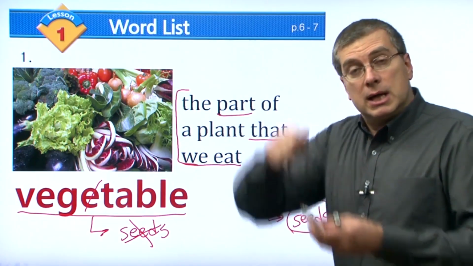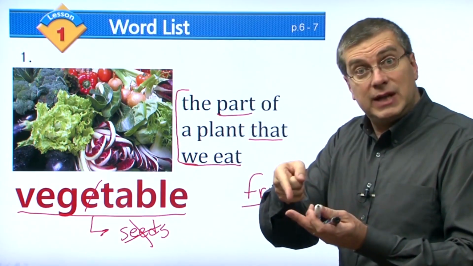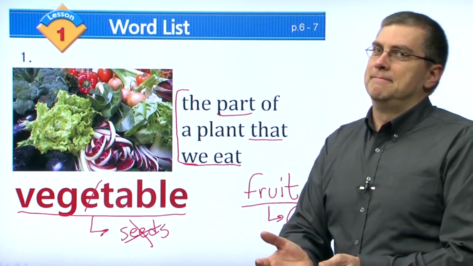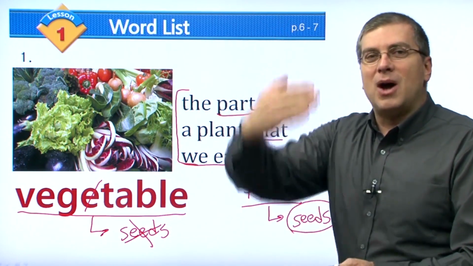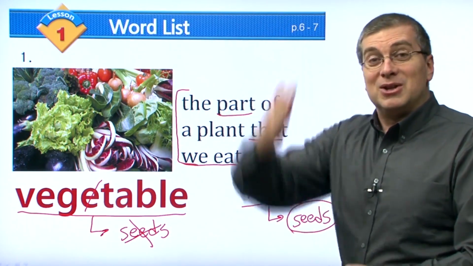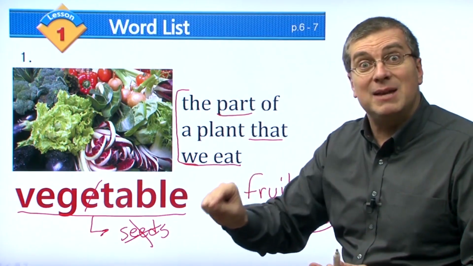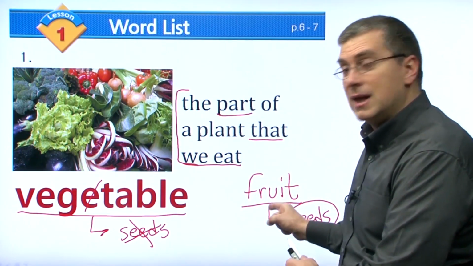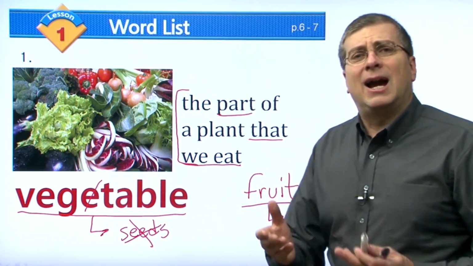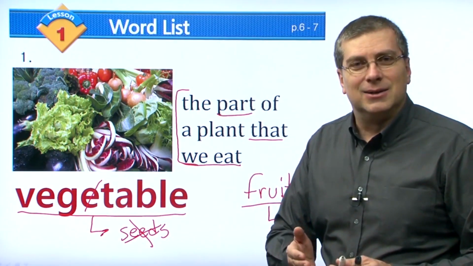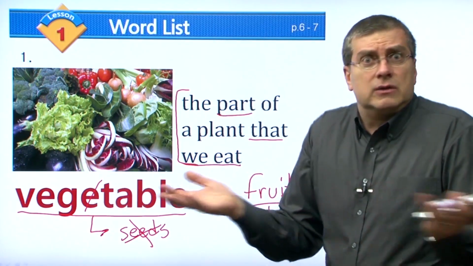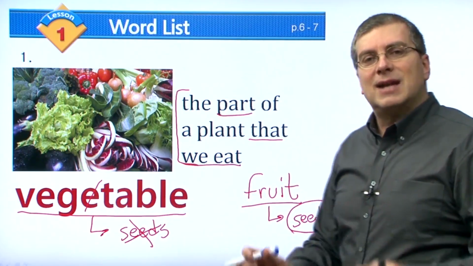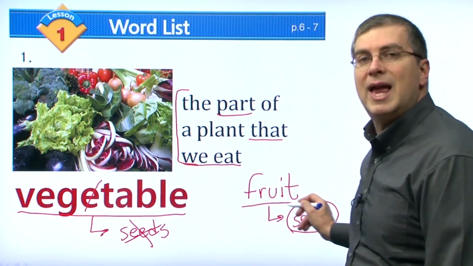So an apple, cut open an apple. There are seeds. An apple is a fruit. Watermelon, right? You cut the watermelon, wow, many seeds. Watermelon is a fruit. Vegetable, a carrot, right? You cut the carrot. Where are the seeds? There are no seeds. Carrot is a vegetable. Okay? So that's how you know the difference between vegetable and fruit.